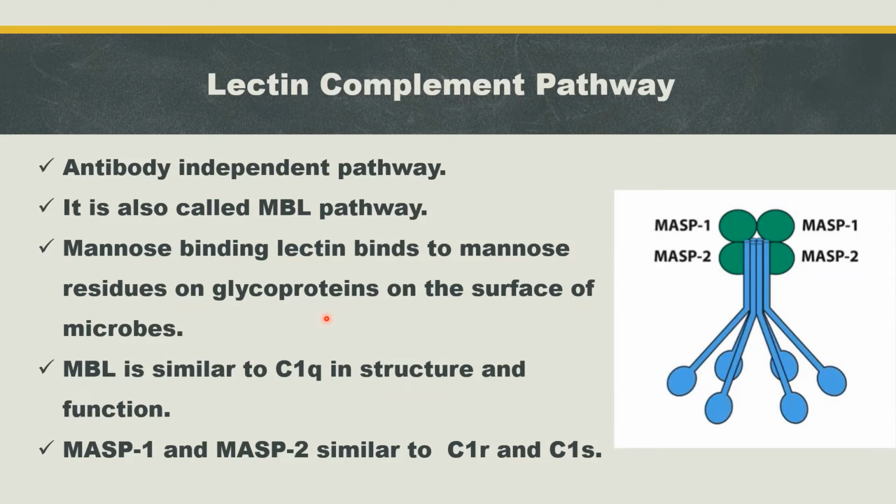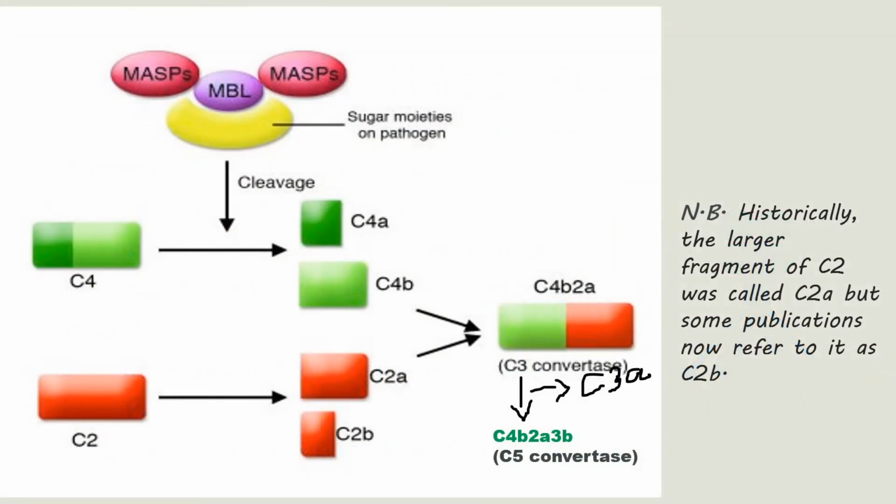Let's see the steps of the lectin pathway. Mannose binding lectin will bind to the mannose residue present on the surface of the pathogen. After binding, mannose binding lectin associated serine proteases MSP1 and MSP2 will bind to MBL.